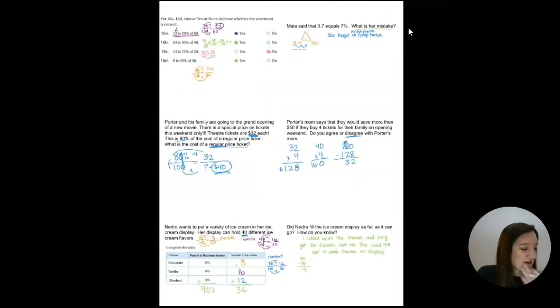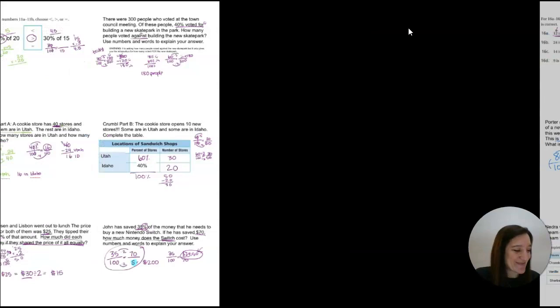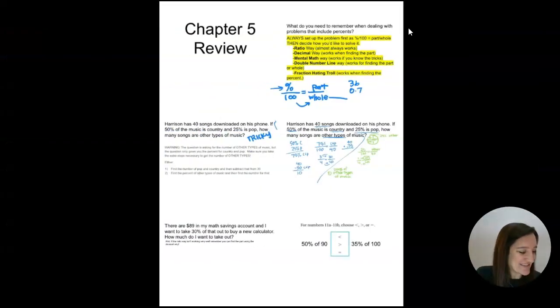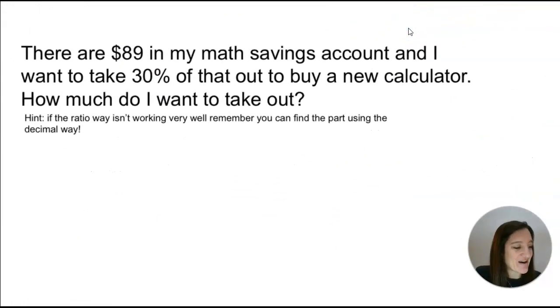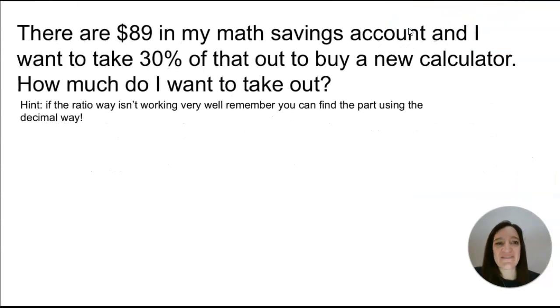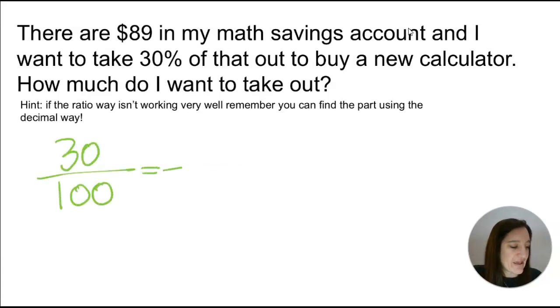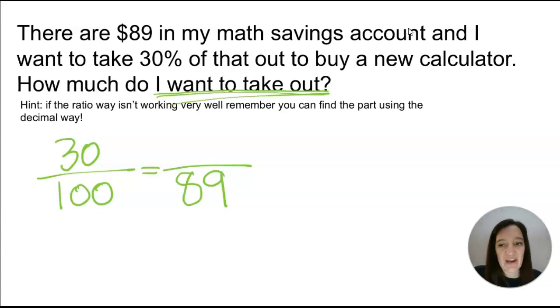Cool, cool, cool. All right, let's go back to those 2 problems that I missed at the beginning. Right here. There are $89 in my math savings account, and I want to take 30% out of that to buy a new calculator. How much do I want to take out? I'm immediately going to put the 30 over 100, and then that 89, that is all I have in my savings account, right? I'm trying to figure out how much I want to take out. What's the 30% part that I want to take out?